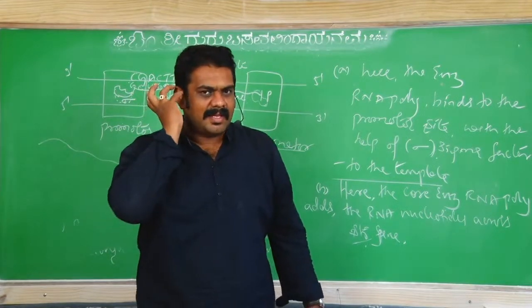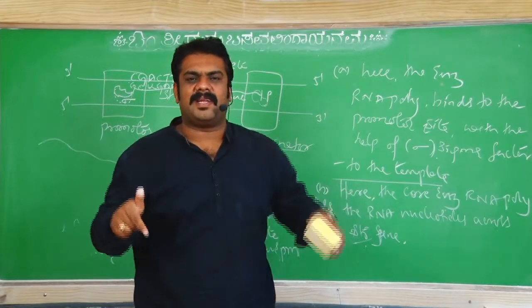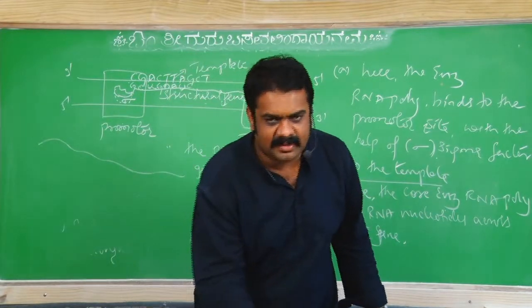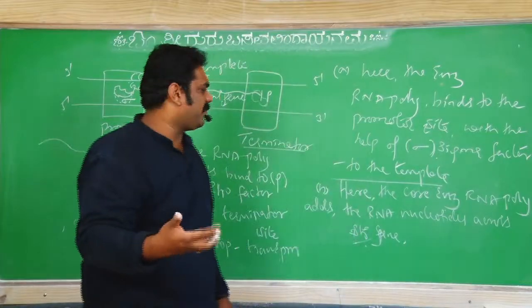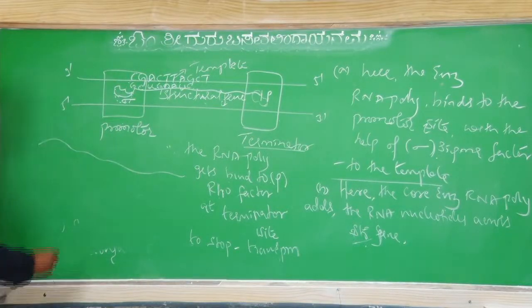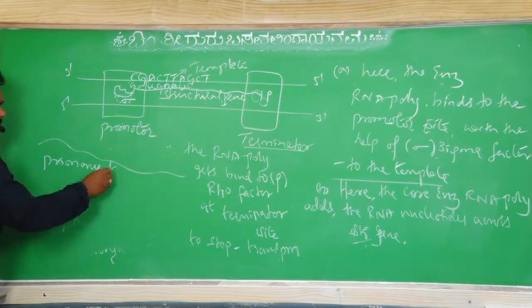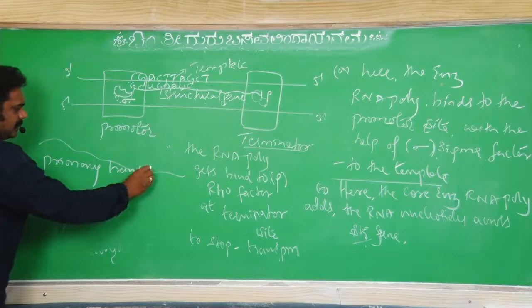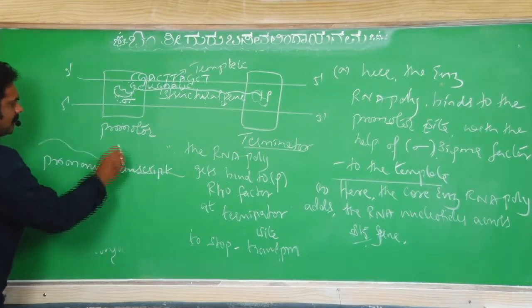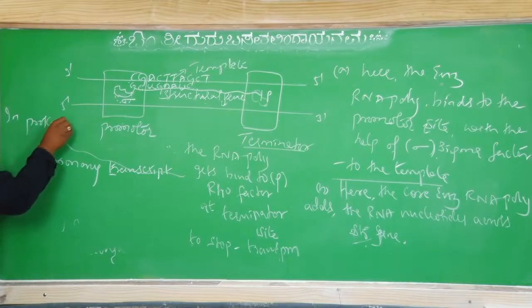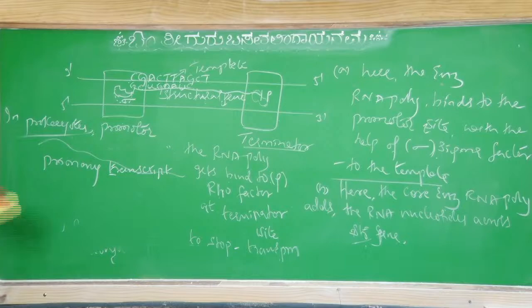So now what we got is a primary transcript. Now, in prokaryotes, what is further to be added? This is a primary transcript, and we are talking about prokaryotes.